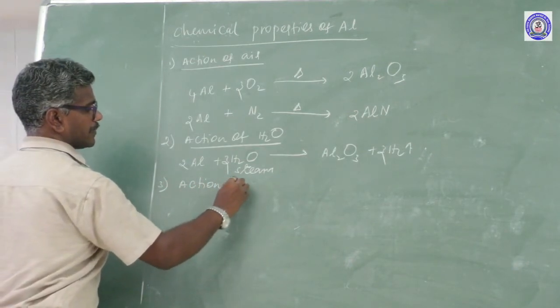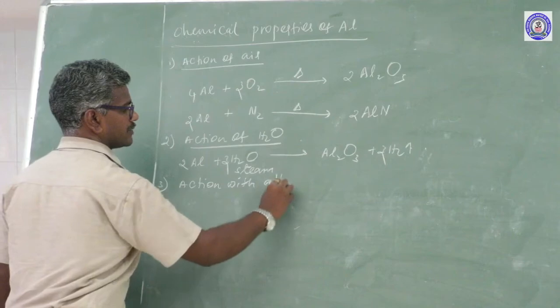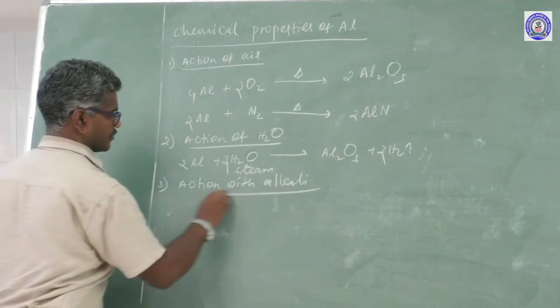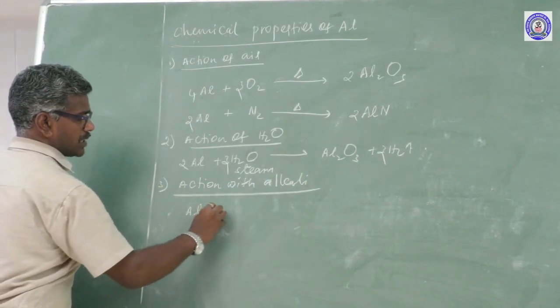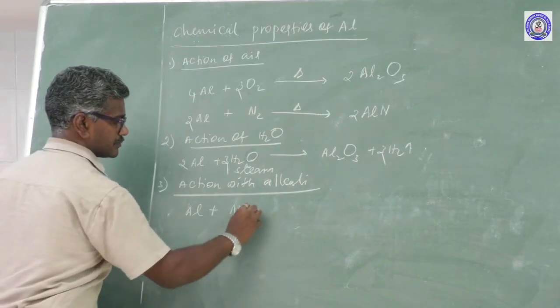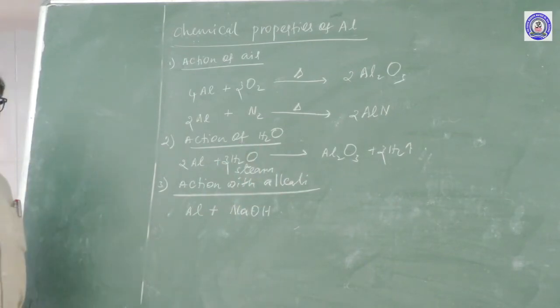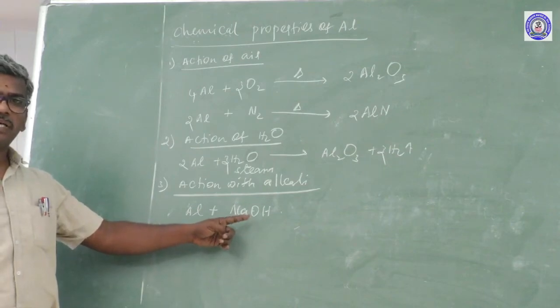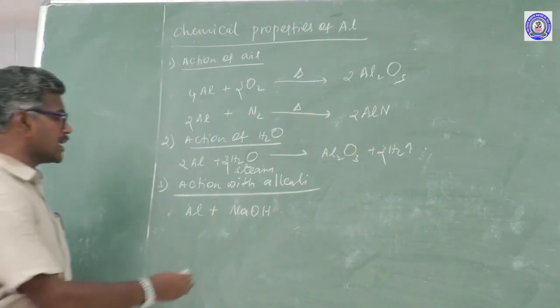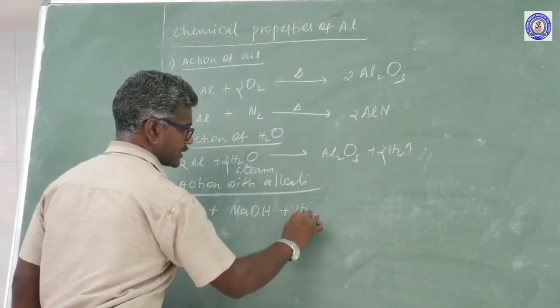Another one is reaction of aluminum with alkali. Aluminum does not react with alkali directly, but in dissolved state it reacts with alkali. Dissolved state means with water.